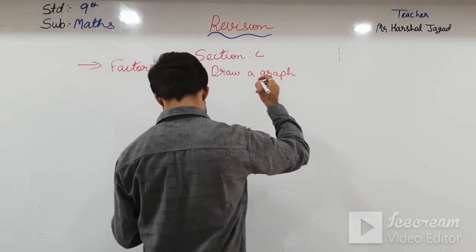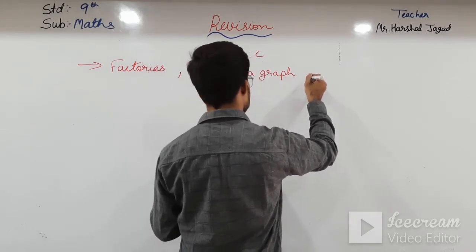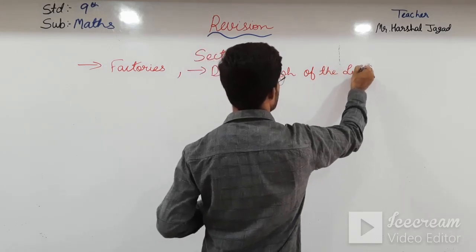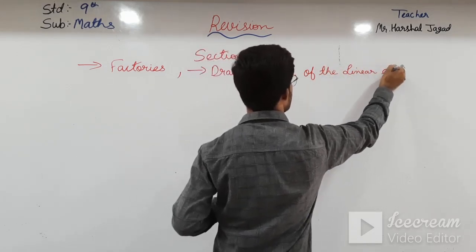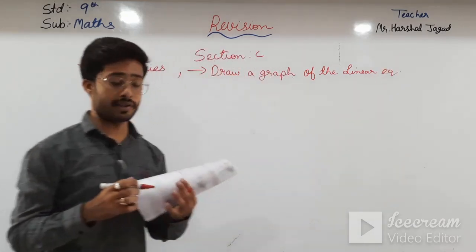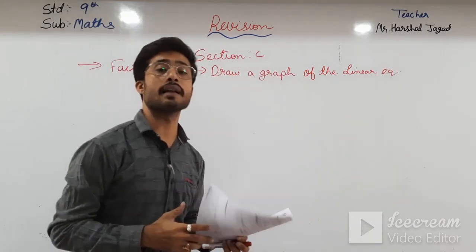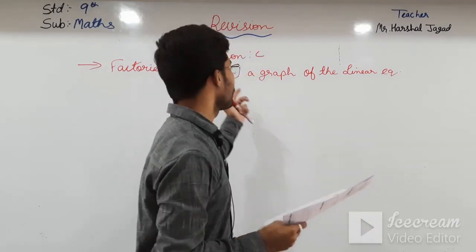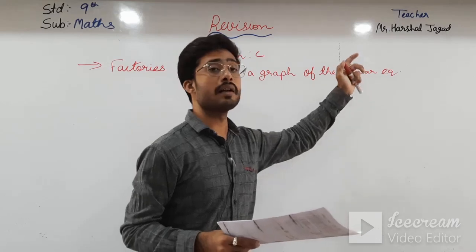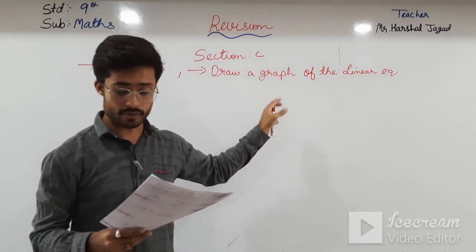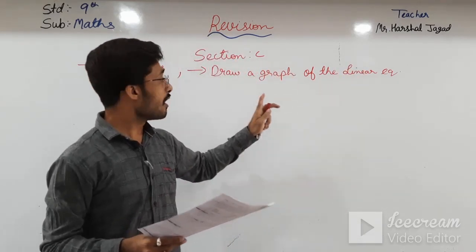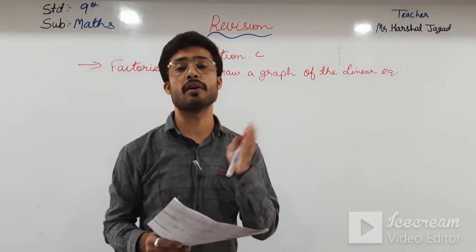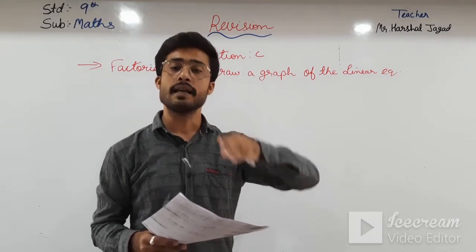In that was drawing the graph of a linear equation. There is an equation given and you have to plot the graph. Okay students, you have to plot the graph in that. So draw a graph of a linear equation. An equation will be given to you and you have to draw a graph of that linear equation. You have to take different values of x and y and plot the graph.